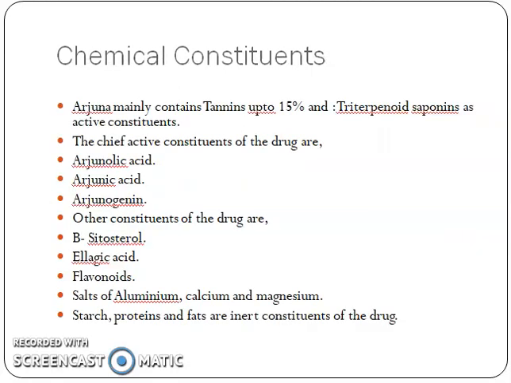Chemical constituents: Arjuna mainly contains tannins up to 15%, and triterpenoids and saponins as active constituents. The chief active constituents of the drug are arjunolic acid, arjunic acid and arjunogenin. Other constituents of the drug are beta-sitosterol, ellagic acid, flavonoids, and salts of aluminum, calcium and magnesium. Starch, proteins and fats are inert constituents of the drug.